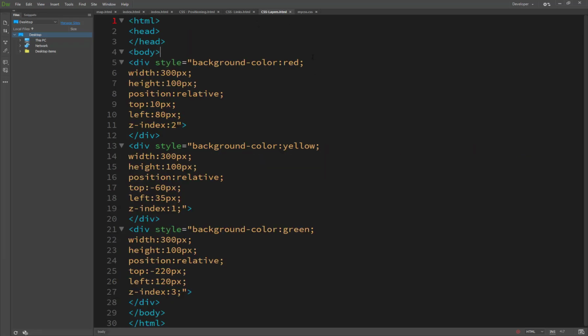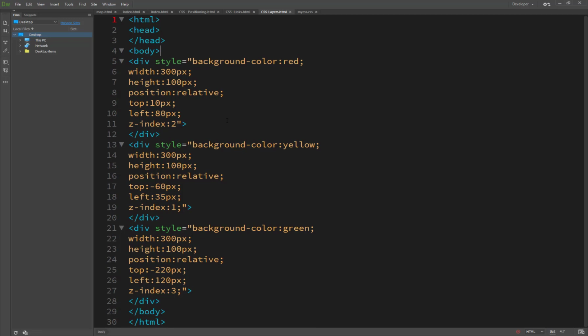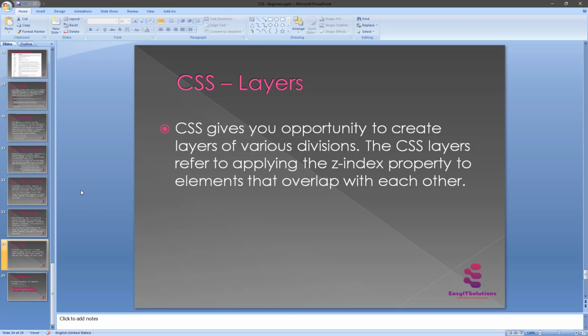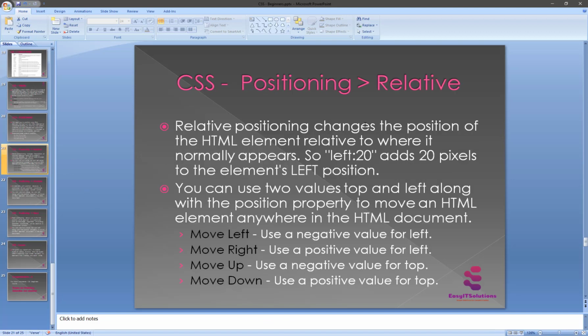So how to create layers in CSS. Here I have just created divs. Here are three divs: first, second, and third. I've used inline CSS here, and I'll just set a background color and set a z-index of 2, position relative. I use relative because, as I have already told you, the relative position places an HTML element where it normally appears.